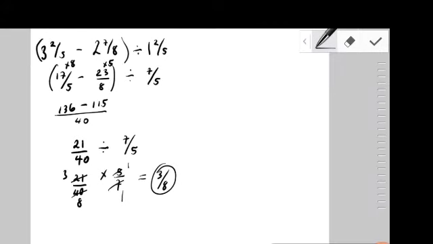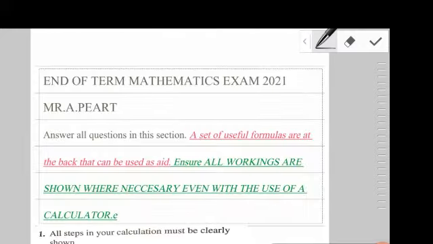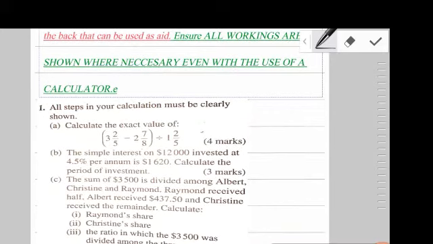All right, so hopefully you guys got that very simple fraction there. We're just going to go back now and work on question 2. So that's 4 easy marks for you there, guys.